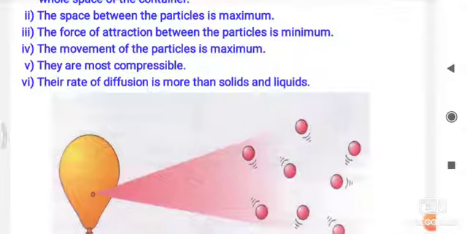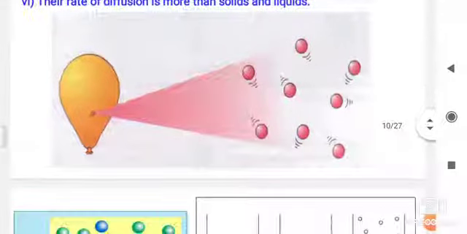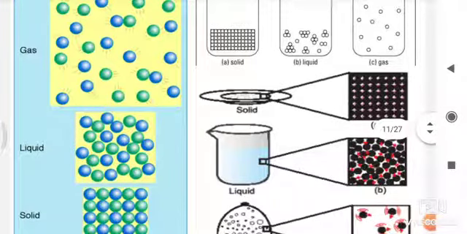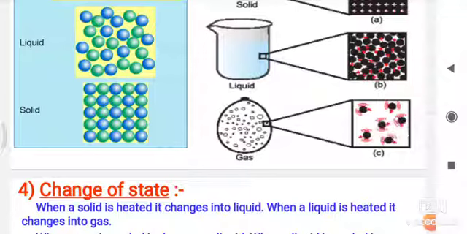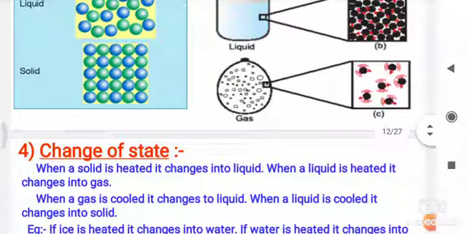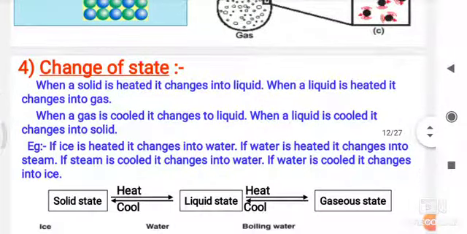So this is the diagram of gases. Here we can see the solid, liquid, gas. So these are the diagrams. From these diagrams we are able to understand each and every point. After that, change of the state. Next point, we can see the change of the state.